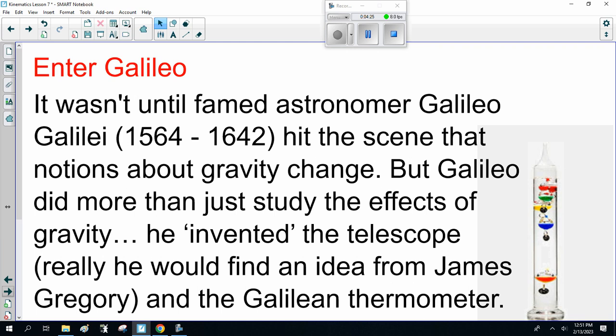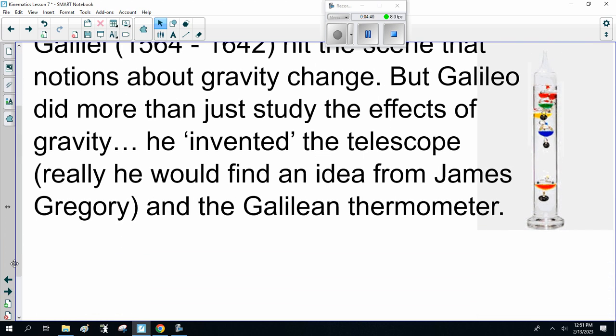Now, it wasn't until the famed astronomer Galileo Galilei, 1564-1642, hit the scene that notions about gravity changed. But Galileo did more than just study the effects of gravity. He invented the telescope. Really, he found an idea from James Gregory and improved upon it, and he also invented the Galilean thermometer, that object to the right there. This uses density to measure temperature. Really quite neat.